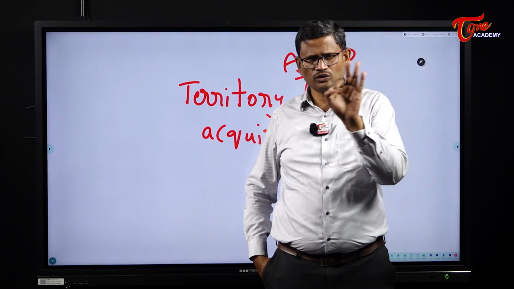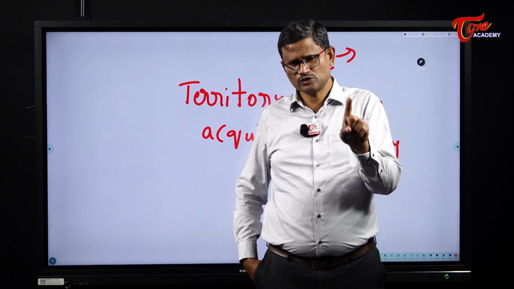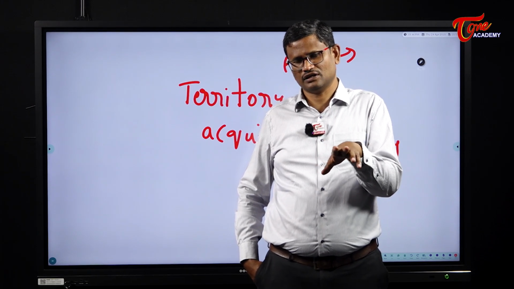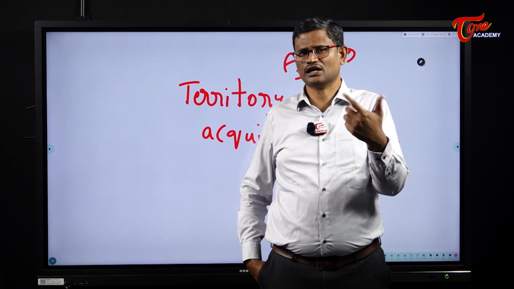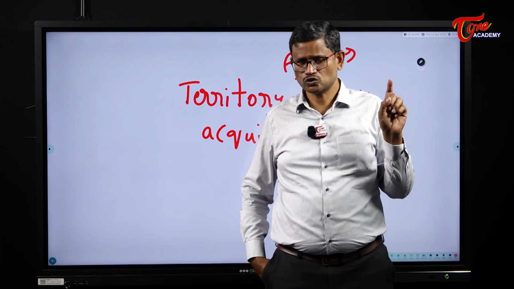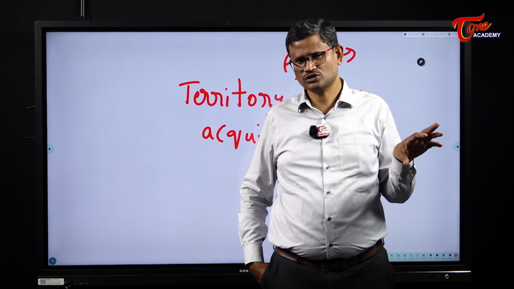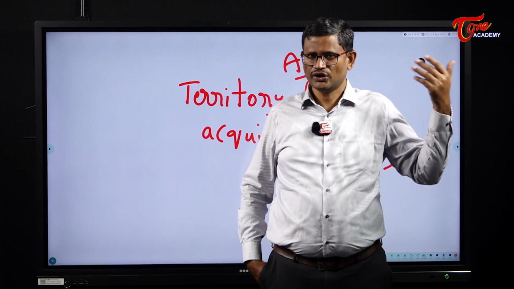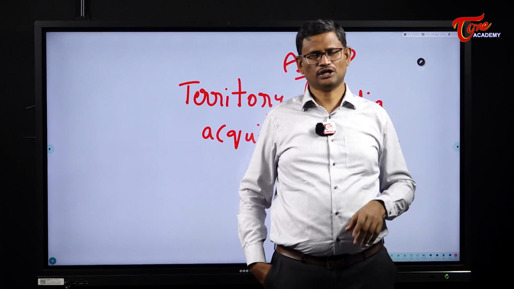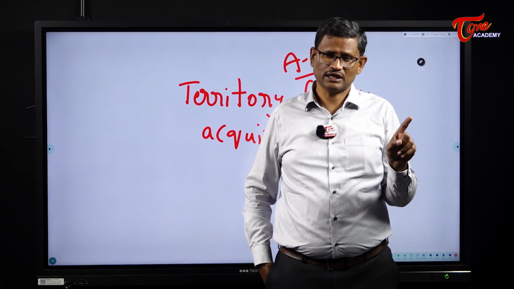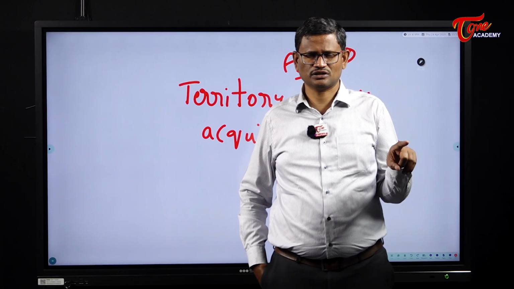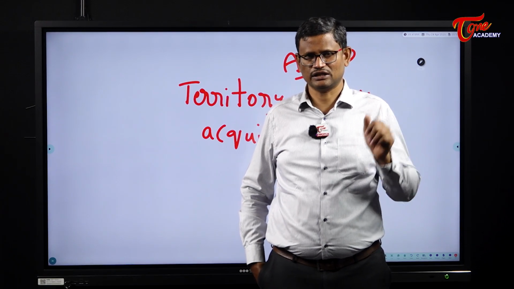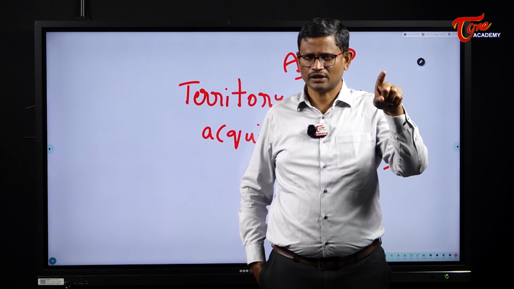The difference between Article 2 and Article 3 is, Article 3 speaks about reorganizing the states which are part of the territory of India. The existing states can be reorganized under Article 3. But Article 2 speaks about establishment of new states which are not part of the territory of India. It speaks about admission of new states into the Indian Union. So Article 2 says new states can be admitted and established, and these new states are not part of the territory of India till then. And this can be done by Parliament by an ordinary law.